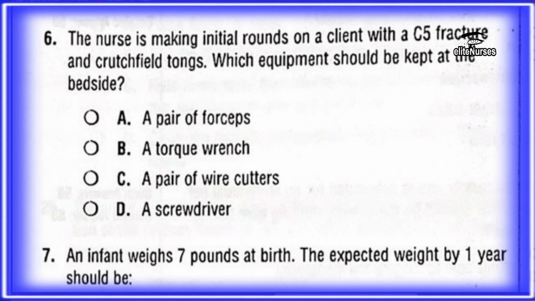So a client with Crutchfield tongs should have a torque wrench placed at the bedside, because the torque wrench allows us to control the amount of pressure that is placed on the screws. With a screwdriver, you will not know the amount of pressure that is placed on it. But this torque wrench is a special screwdriver, let me say that. It allows us to determine the amount of pressure we want to place on that screw. So the correct answer is B, a torque wrench.